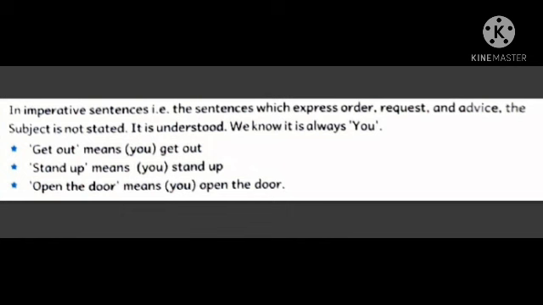And here the subject is you. It is understood that the subject is you. Stand up. When the teacher says stand up, it means the teacher is giving an order, and here the subject is you. Open the door. It means you open the door. Is it clear?